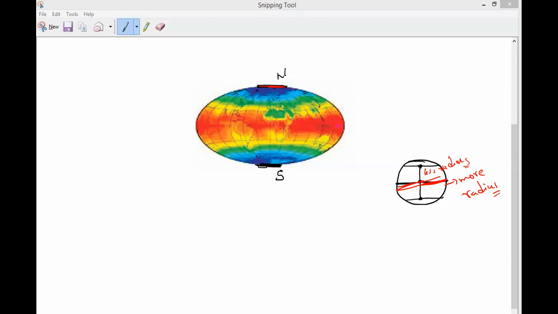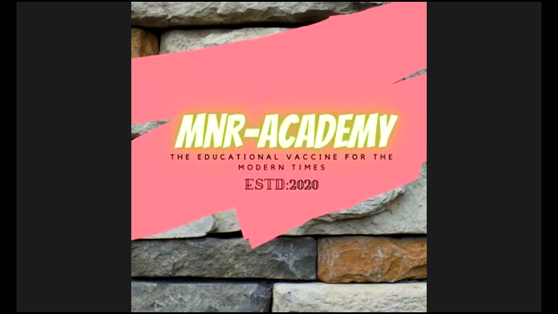Any doubt till here? Sir, can you repeat? Yeah, I will repeat. The radius of the earth at the poles is minimum. So what is happening, guys? Please respond. The radius is minimum, so the value of G will increase. Understand?